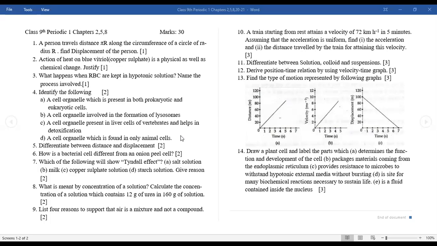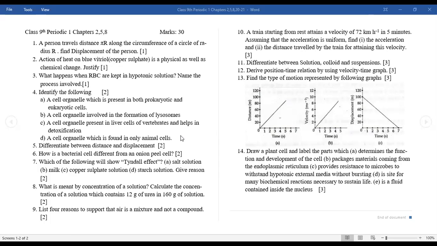Distance and displacement. First you have to write the definition. Always in the beginning you have to write the important points and then write the secondary things. So first is the main definition. Distance is the total length of the path followed by an object. And displacement is the shortest distance between the initial and the final point of the motion.